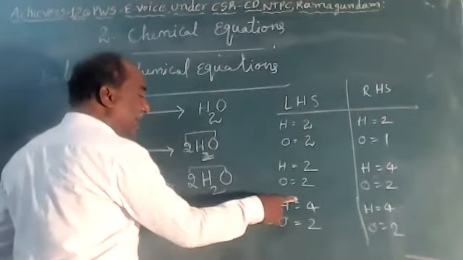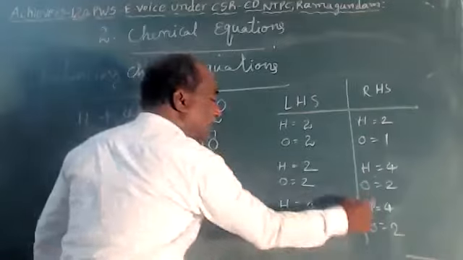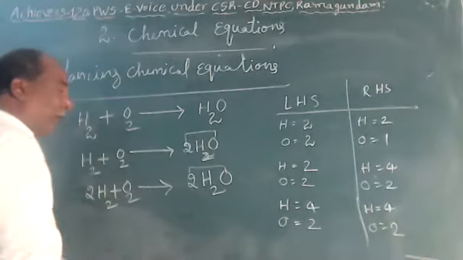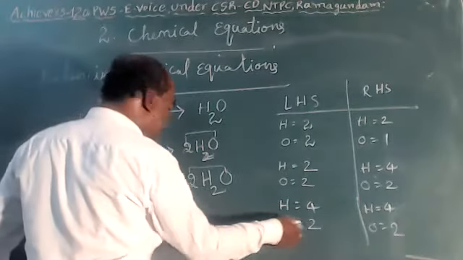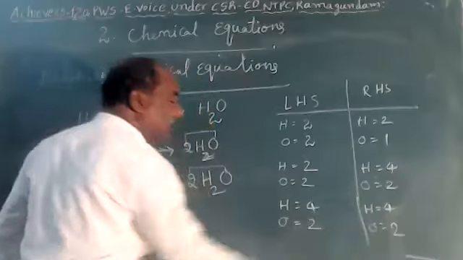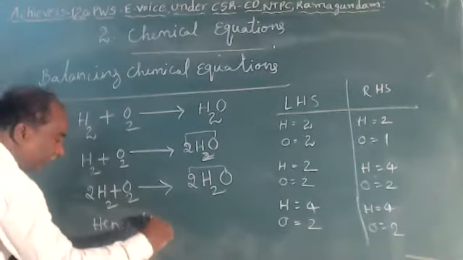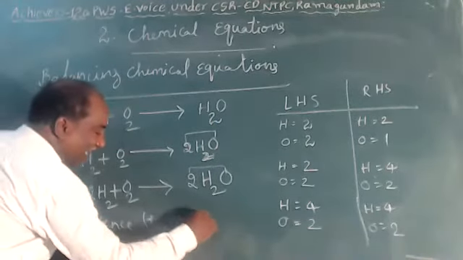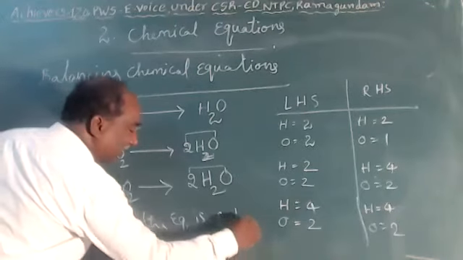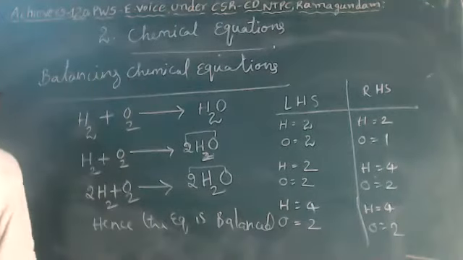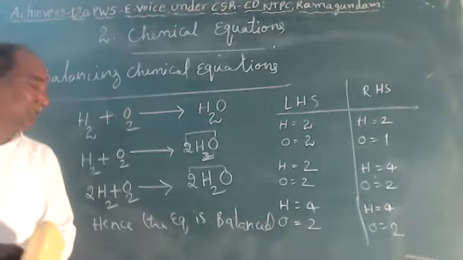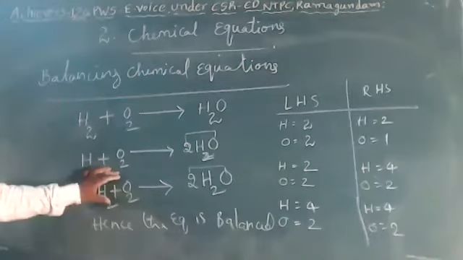Then LHS hydrogens 4, product side also hydrogens 4. LHS oxygens 2 and product side also oxygens 2. Hence the equation is balanced. See now that it is the balanced equation.